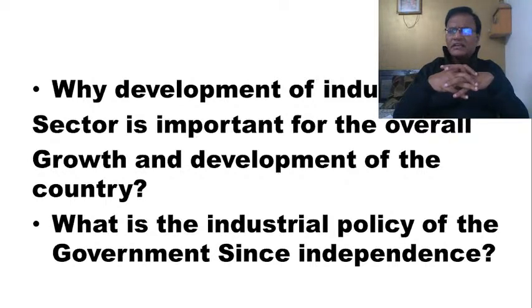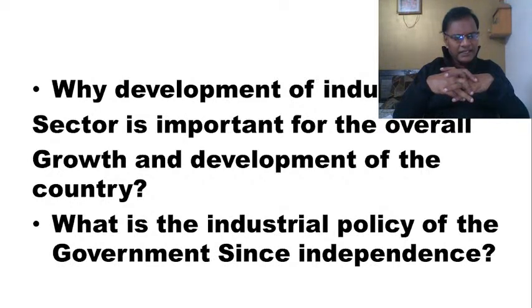The reason being, the private sector was not present at the time of independence. The Britishers, who had ruthlessly exploited the country for 250 years, had also deliberately deindustrialized our country. At the time of independence, we had very few private sector industries like Tatas and Birlas. Otherwise, there was no industrial sector in the country. That is the reason why, out of necessity, the government had no option but to invest in the industries.